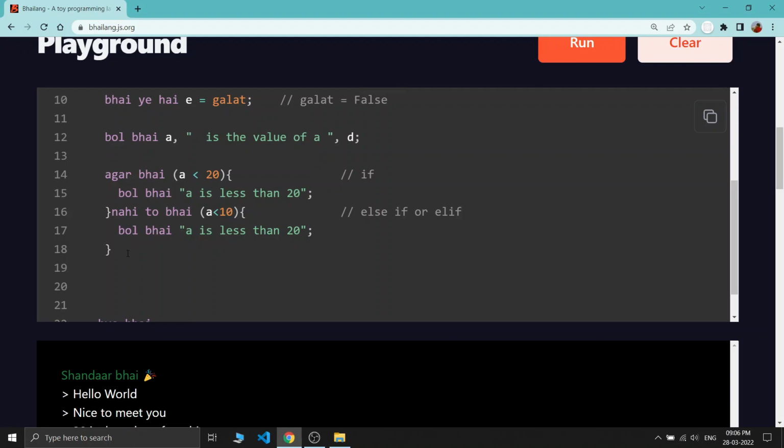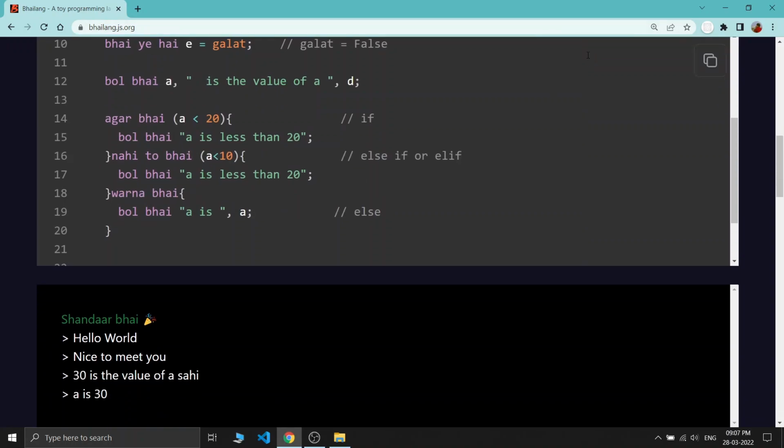And also we have something called only else. So varna bhai is the representation of the else statement, and this will be executed anyway. So bol bhai a is, and this is meant to print the value of a, and this is similar to the plain else statement. Okay, so let's run once again and see the output, then explain everything.